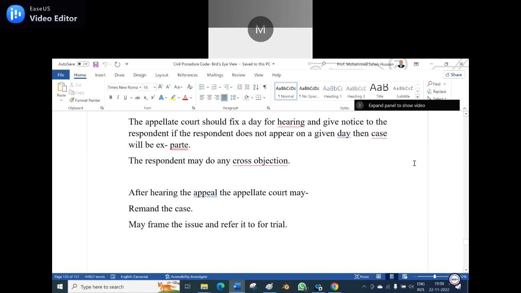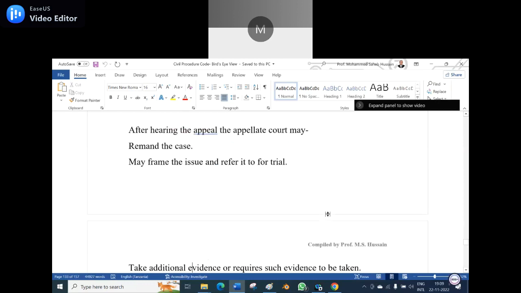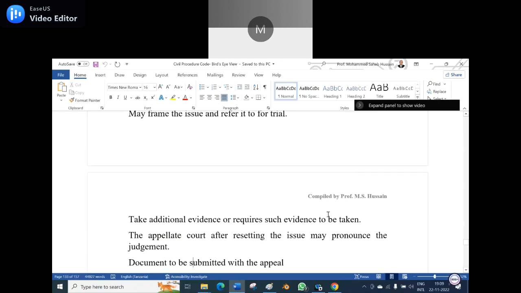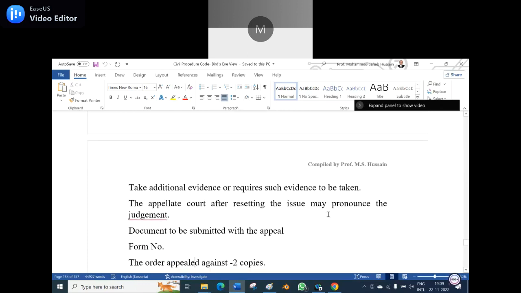After hearing the appeal, the appellate court may remand the case, may frame the issues and refer for trial, take additional evidence, or require such evidence to be taken. The appellate court, after resetting the issue, may pronounce the judgment. Means all the proceedings, trials will be undertaken before the appellate court pronounces the judgment.